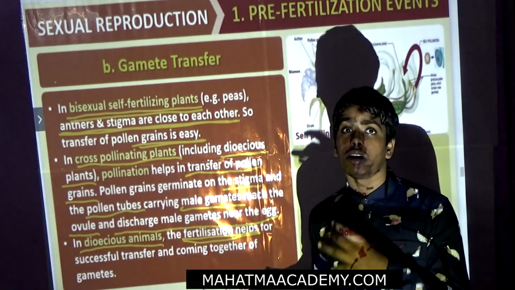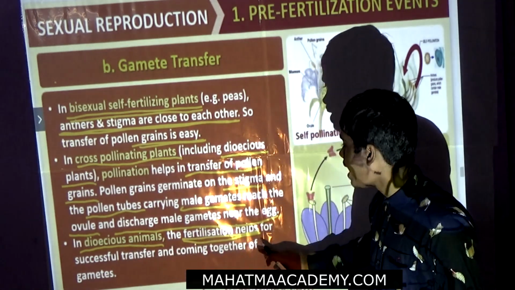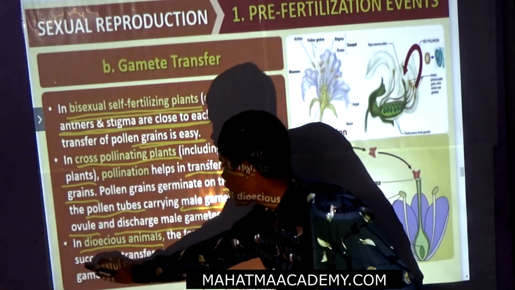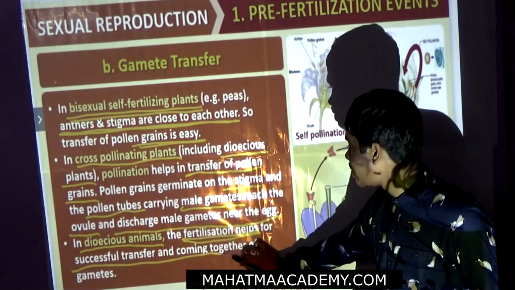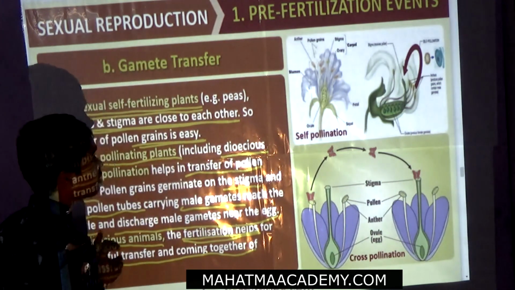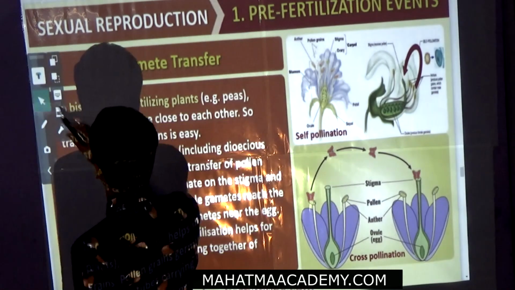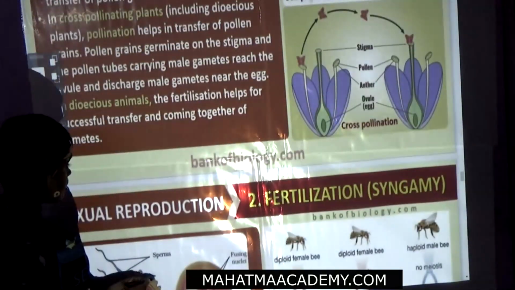In dioecious animals, fertilization helps in the successful transfer and coming together of gametes. We can see that in a later stage of your syllabus.